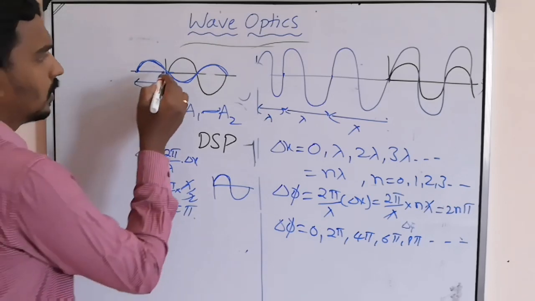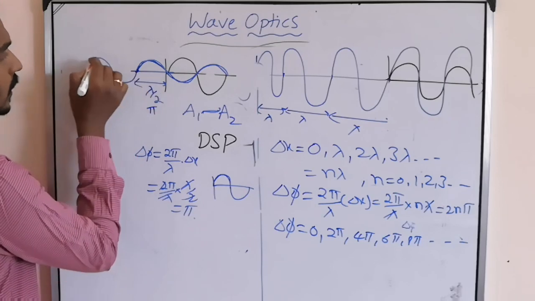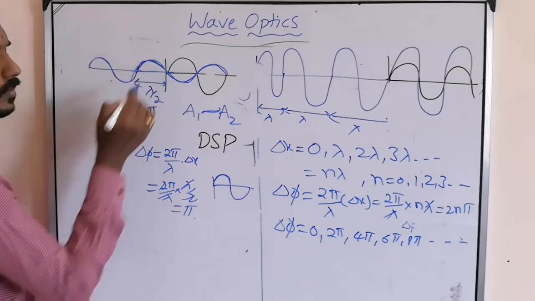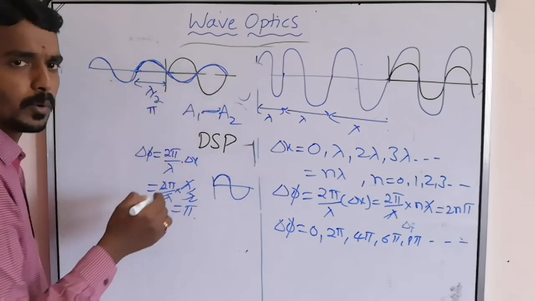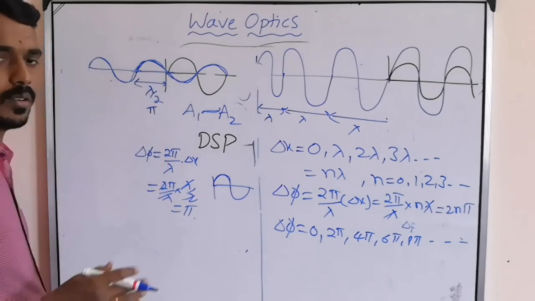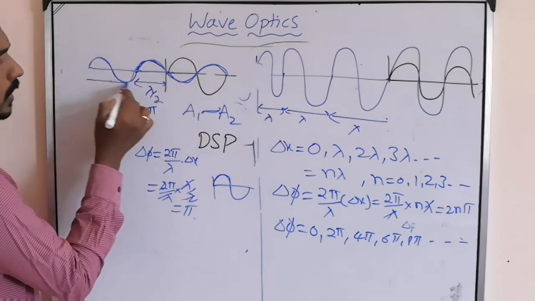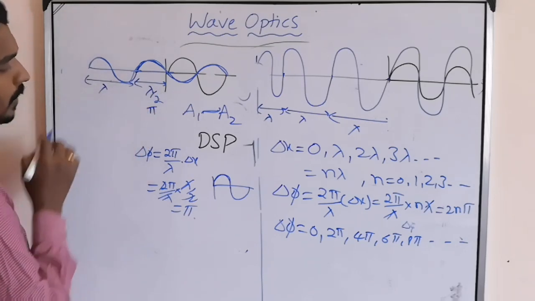Or else, this blue one can start from here also. Still, when it reaches here, what kind of superposition is happening? Destructive. Positive one, negative; negative one, positive. So here one more lambda: lambda plus lambda by 2, 3 lambda by 2.